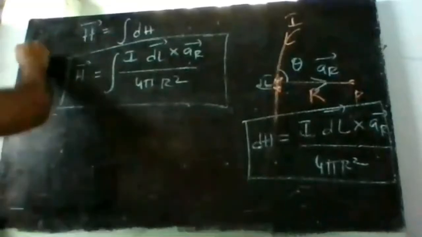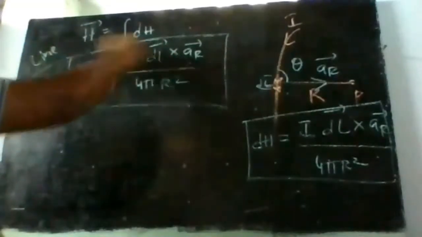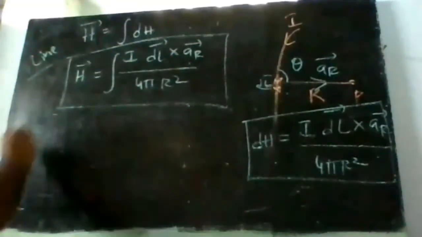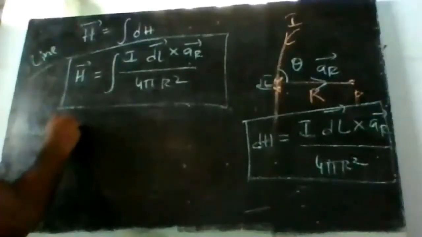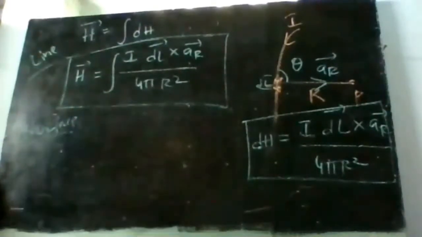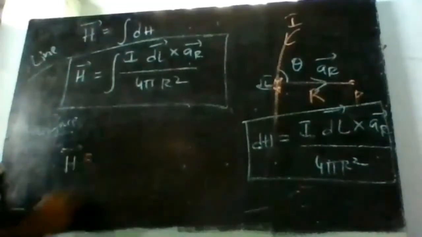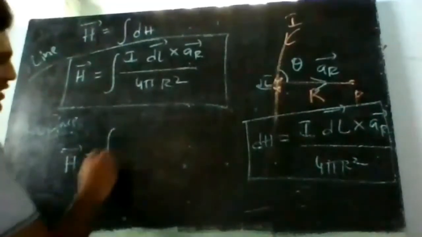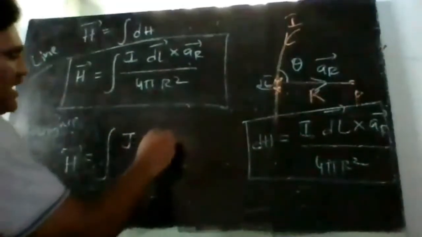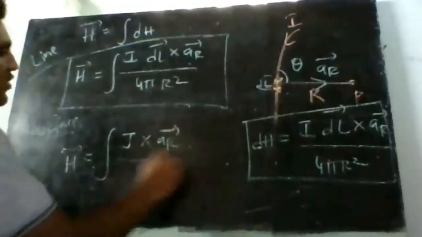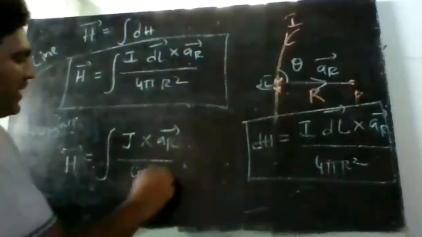Now this is for a line conductor. If it is a surface conductor, a two-dimensional surface, then in that case h bar can be given as integral Js cross ar bar by 4 pi r square.